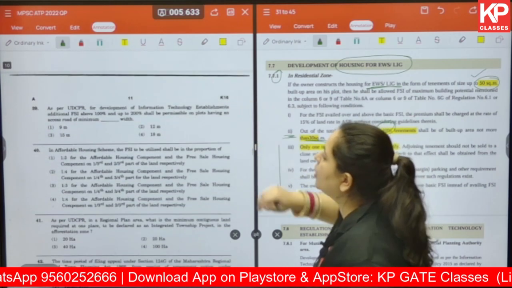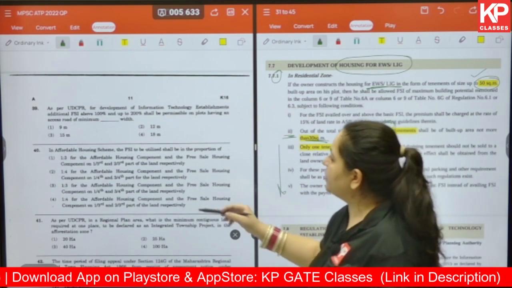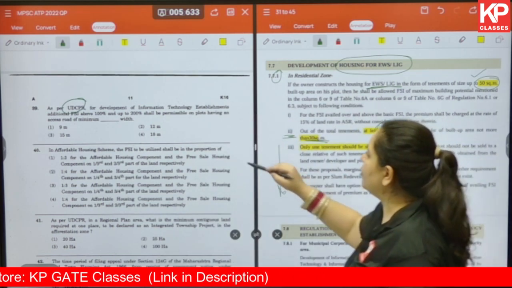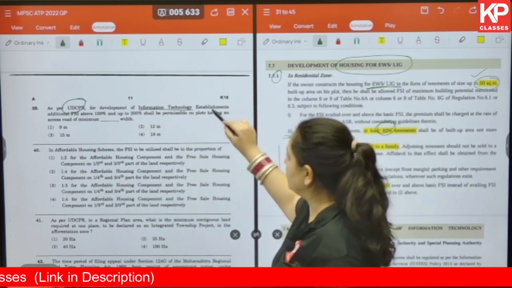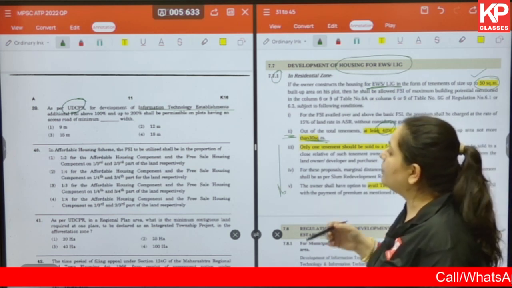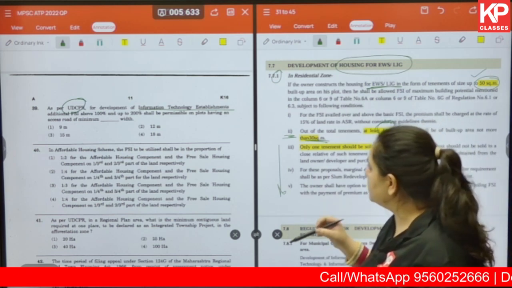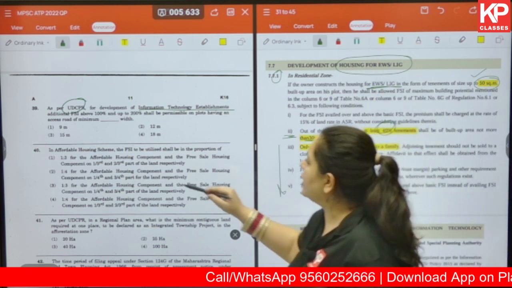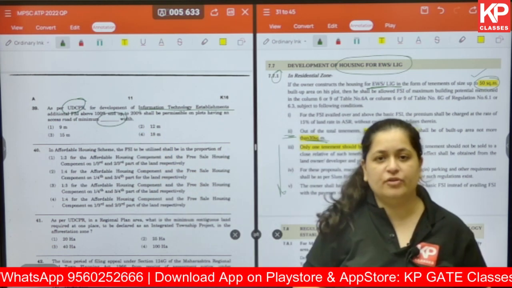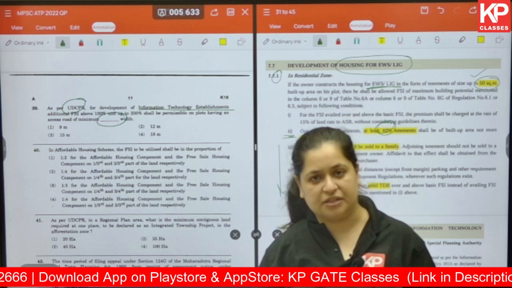Okay, moving on. Question number 39. As per UDCPR, for development of information technology establishments, additional FSI above 100% and up to 200% shall be permissible on plots having an access road of minimum width of what? So till now we've seen questions have come from sections.